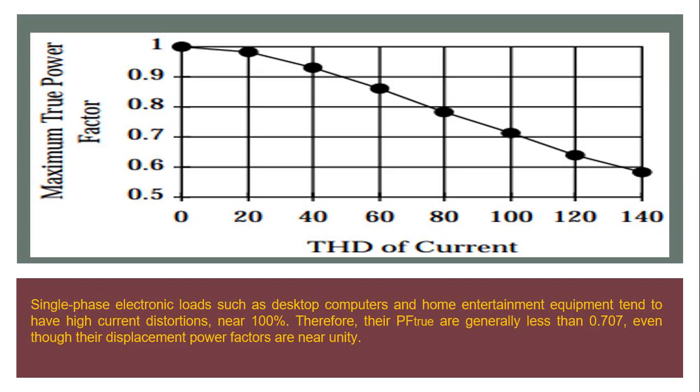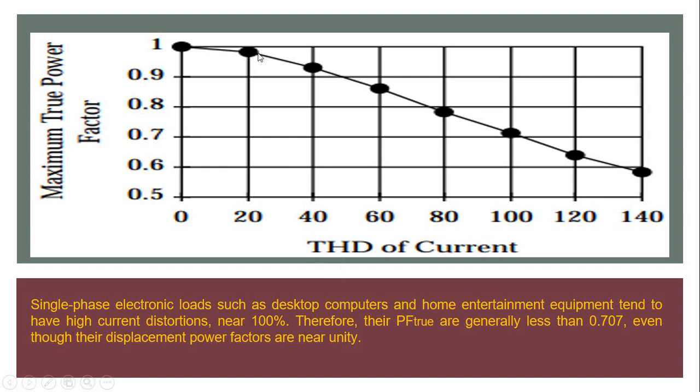Now here this is the graph for the home appliances or for single phase electronic load. See, as the THD of the equipment, or the current distortion, increases, the true power factor decreases. Displacement power factor is not affected by this THD.